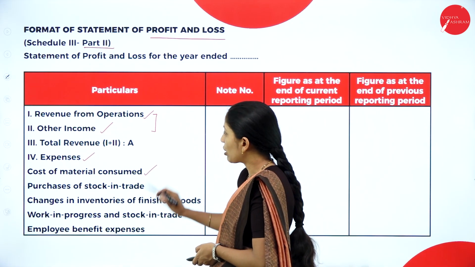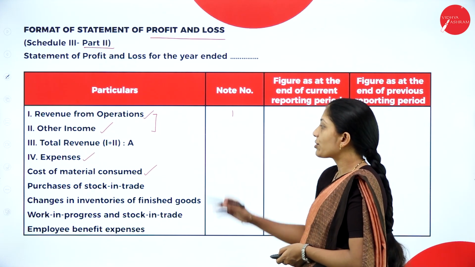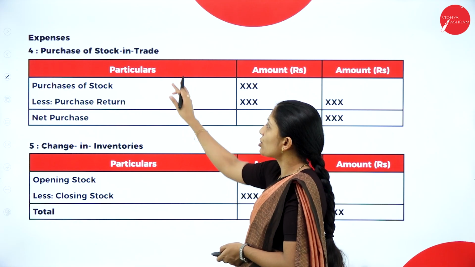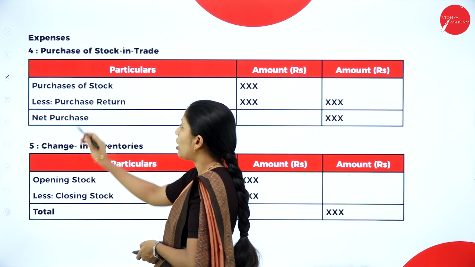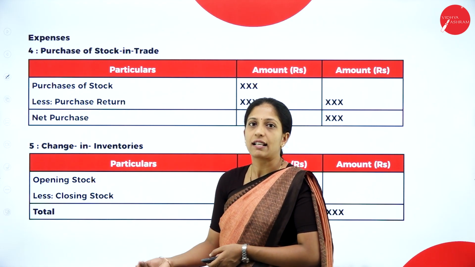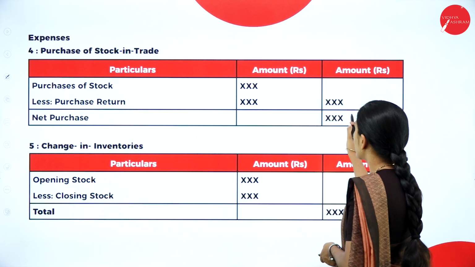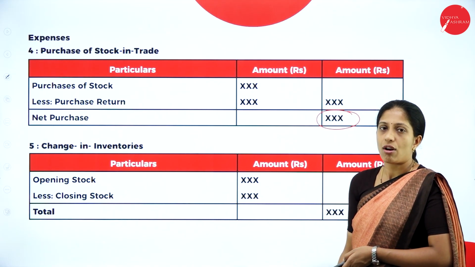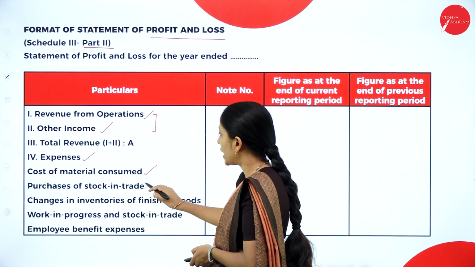Next, after cost of material consumed, purchase of stock in trade. Okay, so let us see what note we have to prepare here. Purchase of stock in trade. So your note will be purchases of stock minus purchase return. It's nothing but purchases minus purchase return. So you'll get net purchase. So this amount you have to record in your statement of profit and loss by writing your note, that is purchase of stock in trade.